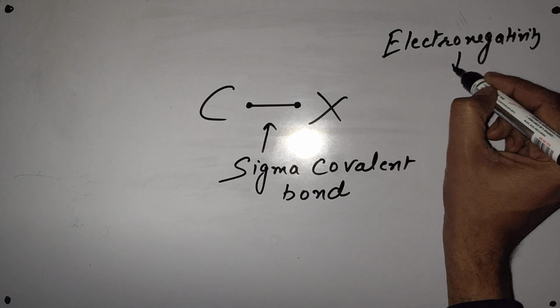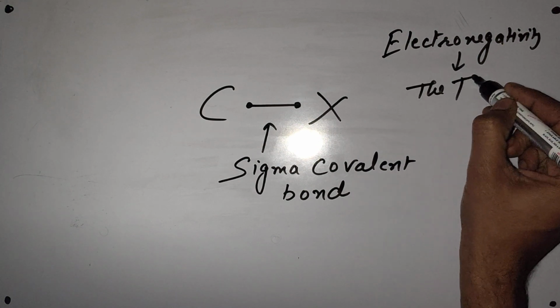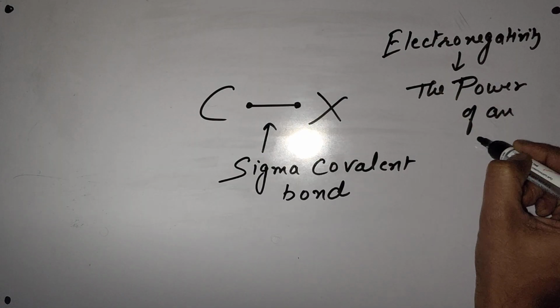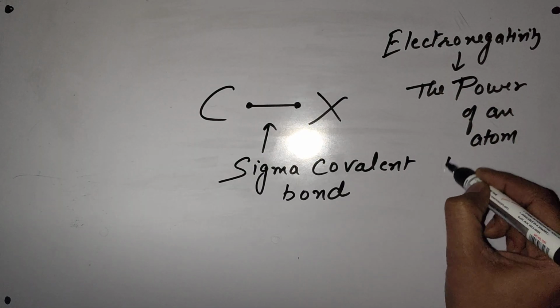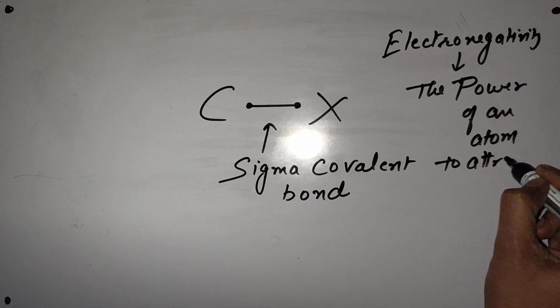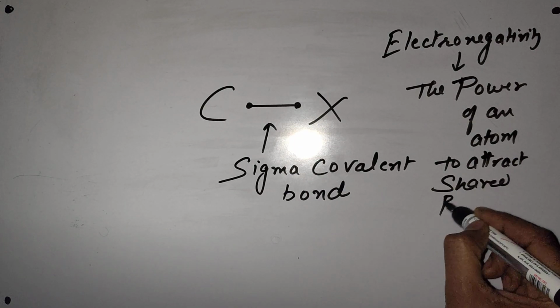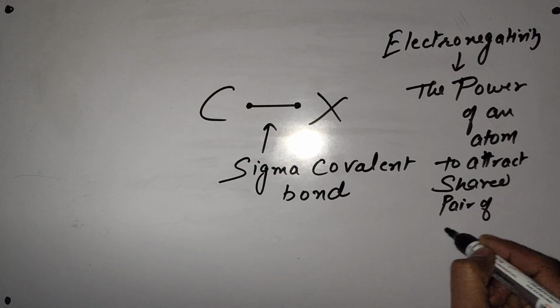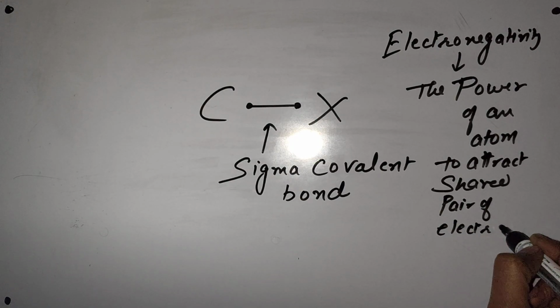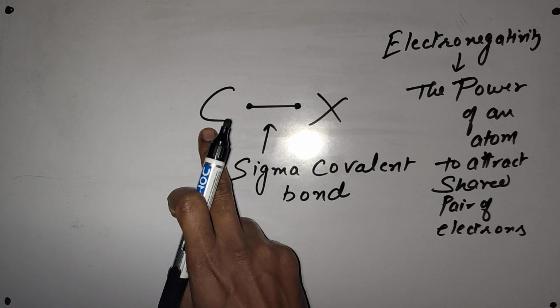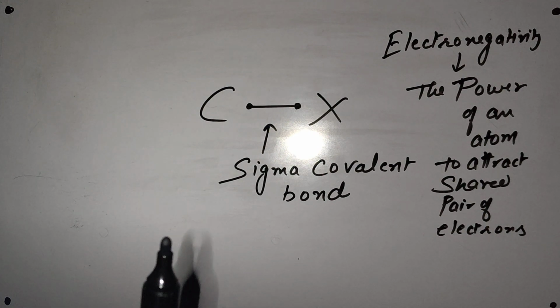Electronegativity is the power of an atom to attract a shared pair of electrons. Between C and X, the electronegativity of X is more.